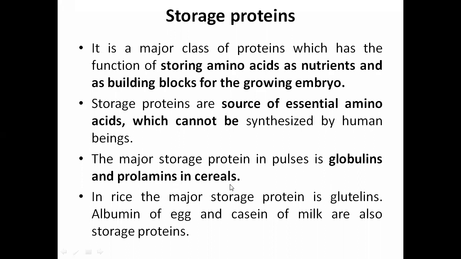Different cereals will be there, and from there we can get them. In rice, the major storage protein is glutenins. Albumin of egg and casein of milk are also storage proteins. Example: